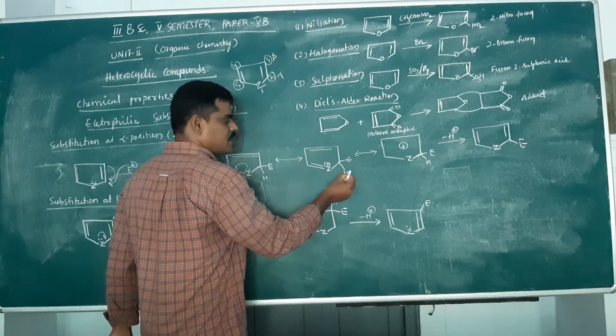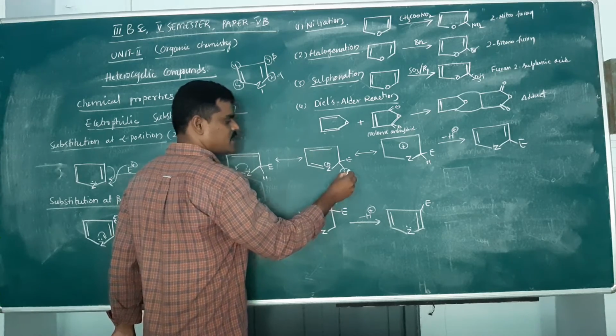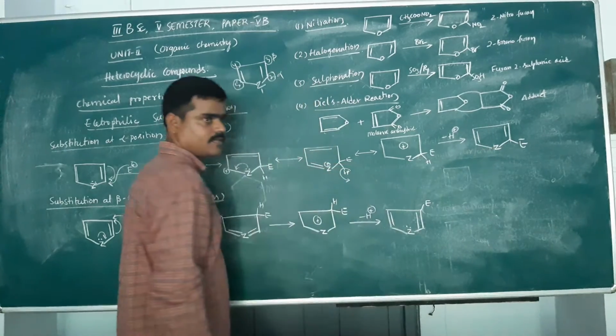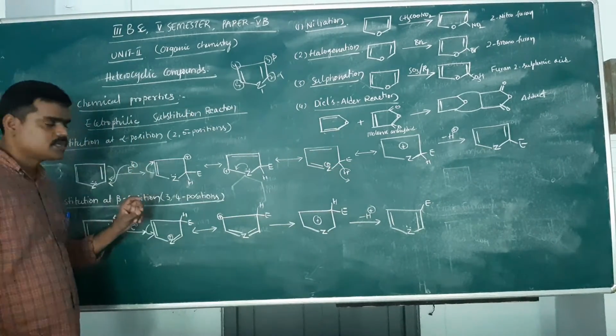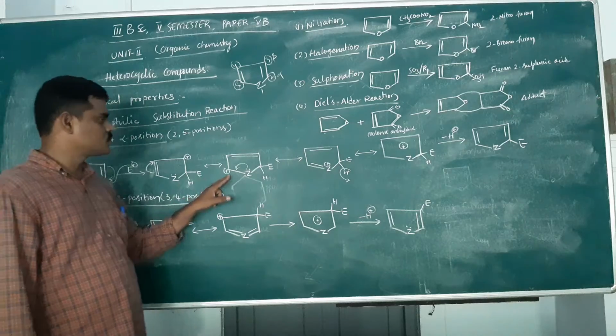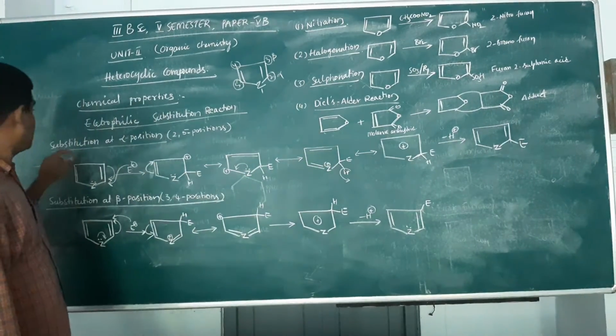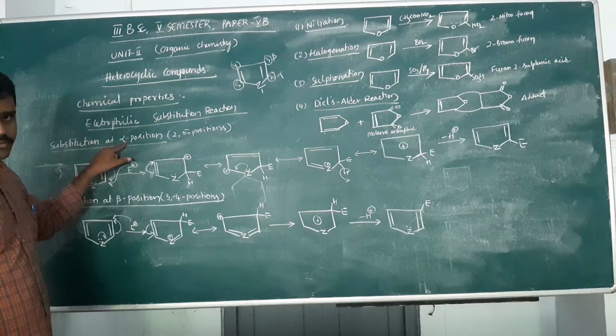After that, hydrogen is removed as an H plus ion, and it finally gives the electrophile-substituted product. Here you can observe three resonance structures: 1, 2, 3. Three resonance structures are possible when the substitution takes place at the alpha position.